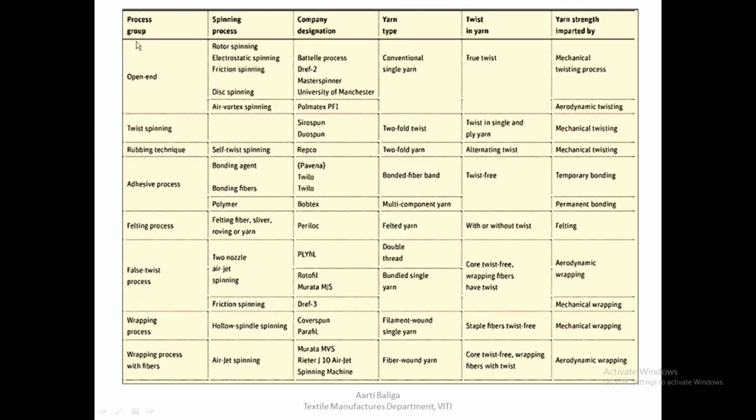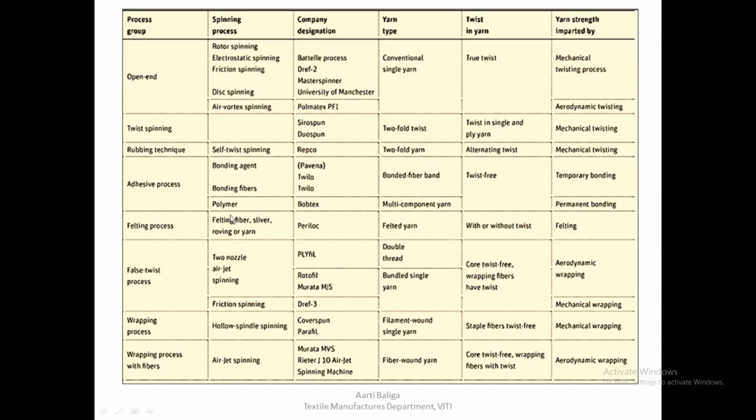So coming to this chart back again, we had completed up to rubbing. Today we saw the adhesive mix process, that is the adhesive process, which is subclassified into Pavina and Twilo. The spinning process using Pavina uses a bonding agent and Twilo uses bonding fibers, as we have seen. The yarn type that you get is a bonded fiber band, and all the three processes, including the Bobtex that we'll see tomorrow, are twist-free processes, and the yarn strength is imparted by bonding.